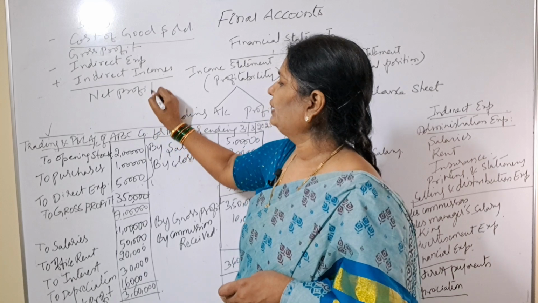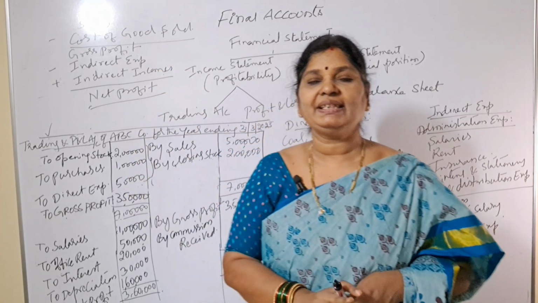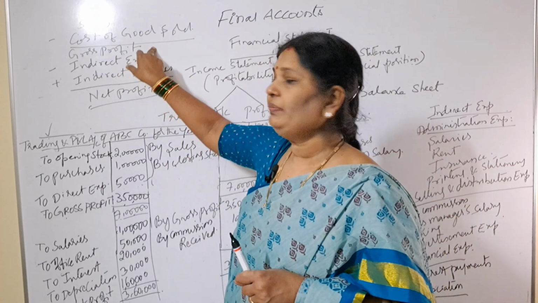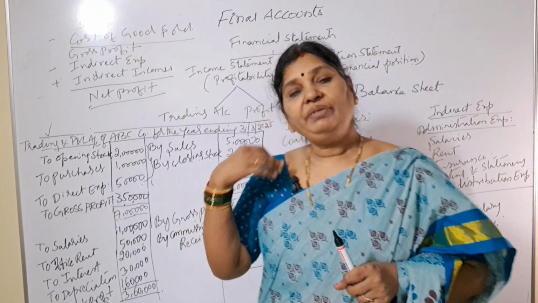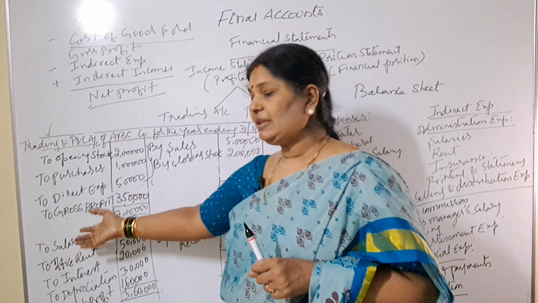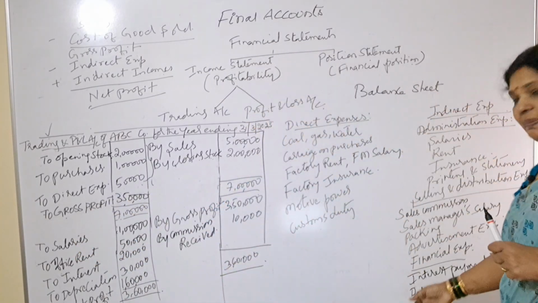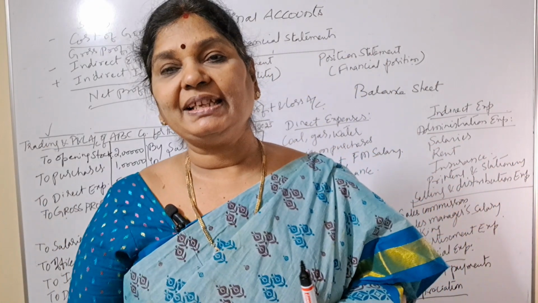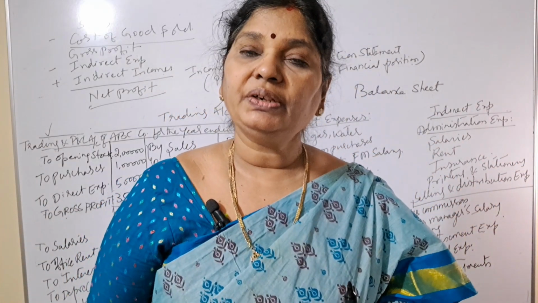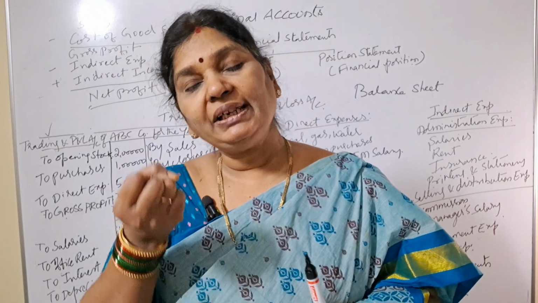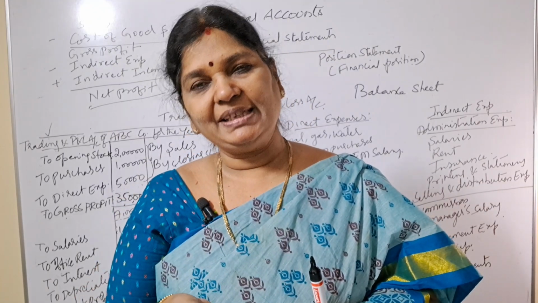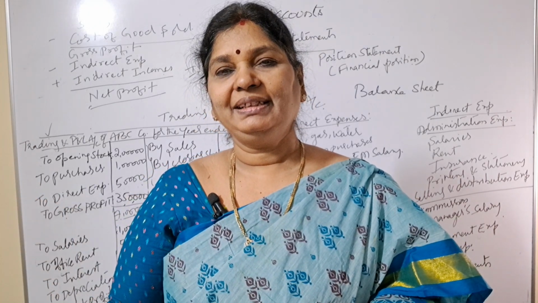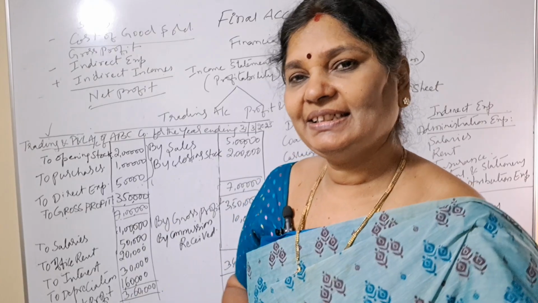So this is the profit we have to consider in our business when we want to know exactly what profit we have gained, because gross profit is not our real profit. After getting gross profit also we are incurring many expenses. What is remaining with us after deducting all these expenses is our net profit. So we want to know net profit to know exactly how much profit we have made in our business after meeting all direct and indirect expenses. Clear? Next we'll go to the balance sheet.